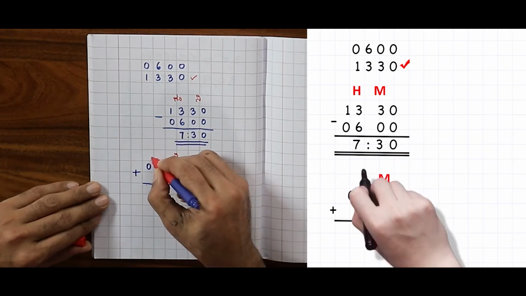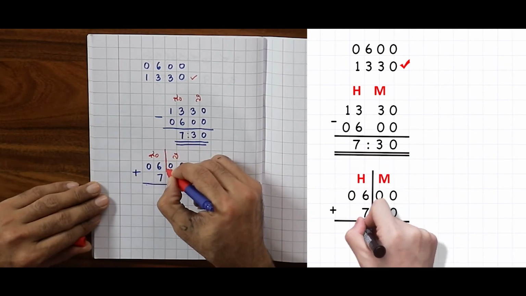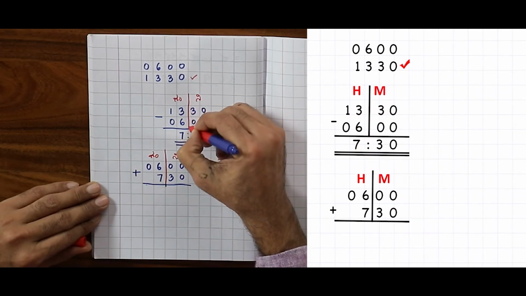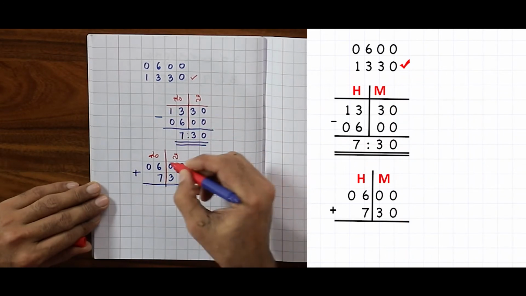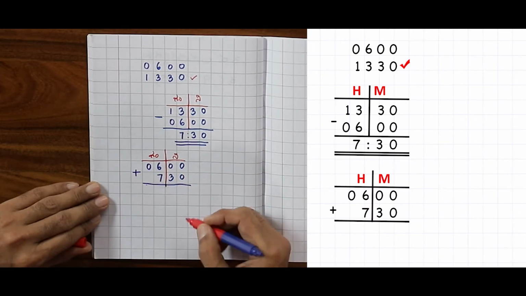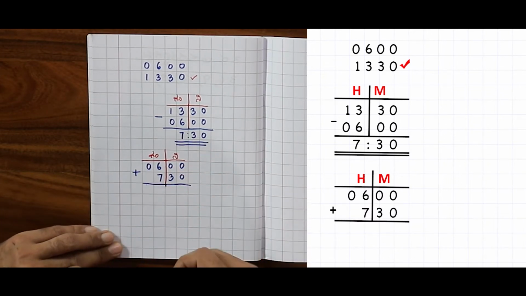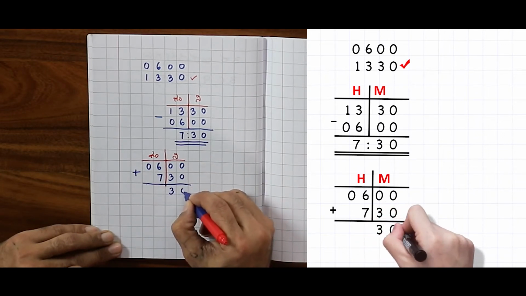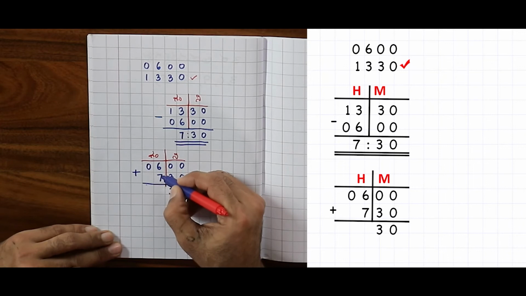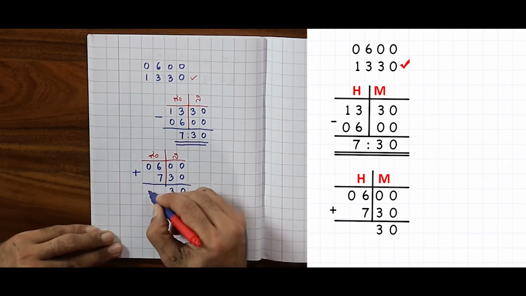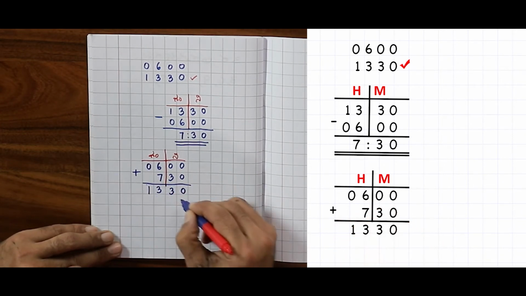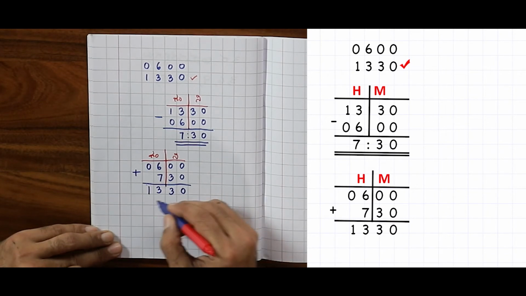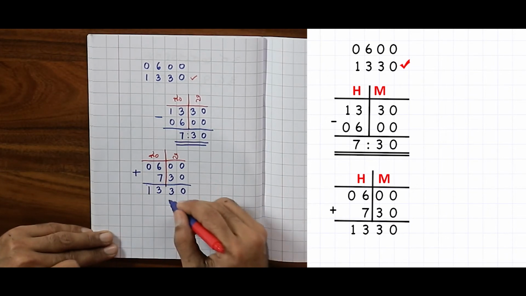These are minutes, these are hours. We can write this also as a table. Let us add 0 and 30, 30 minutes. 6 and 7, add them, we get 13. So 13:30 hours. That is the time I reached Lucknow.